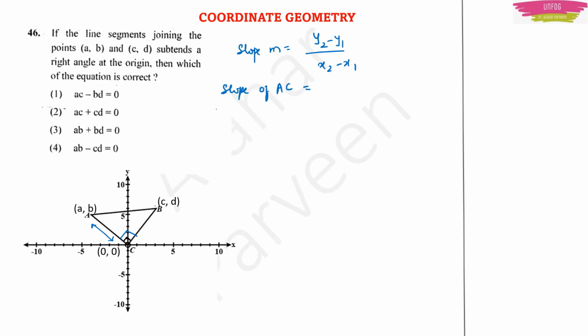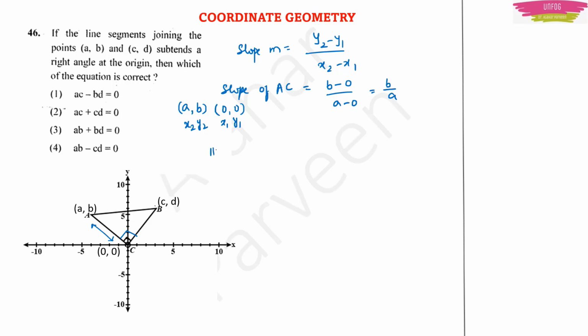So when you talk about slope AC, what are the two coordinates? Coordinates of A are (a, b) and the origin is (0, 0), right? So at that time, you take the origin as x1 y1 and the other point as x2 y2, every time. Every time you take the origin as x1 y1 only, and you will not get confused. So here the slope will be (b minus 0) by (a minus 0). So this will be b by a.